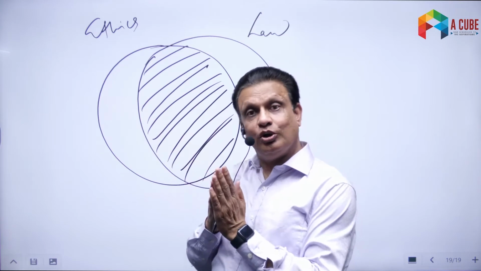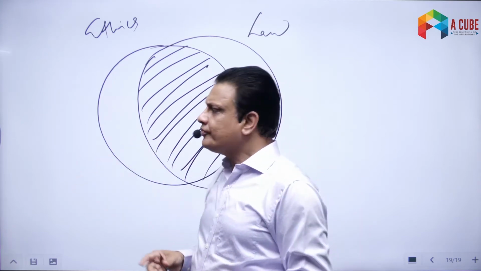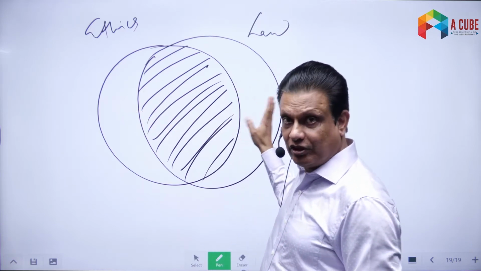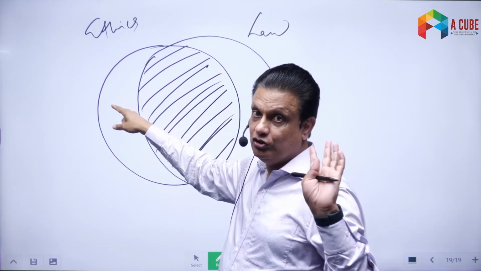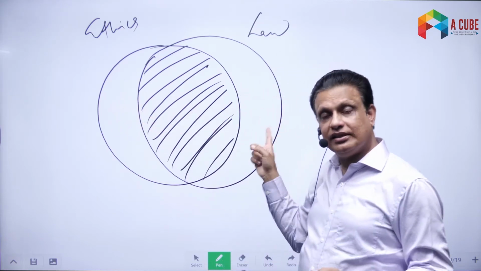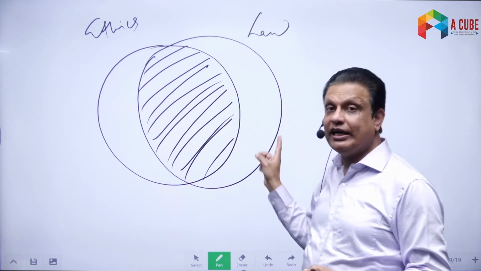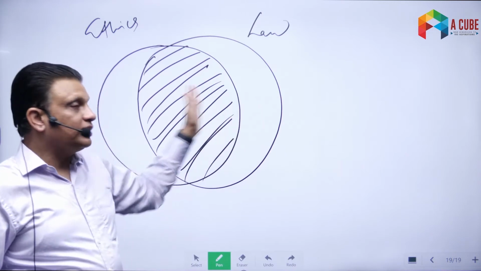There is some amount of non-overlapping part always, in every possible society. So some amount of non-overlapping part is always there. These are the actions which are ethically justified but legally not. They are ethical but illegal. On the other hand, every society has certain actions which may be legally justified but ethically wrong for some people. So these are the two important actions.